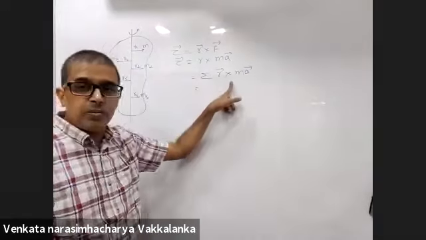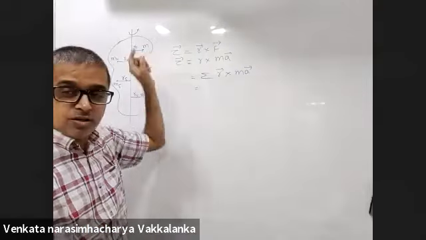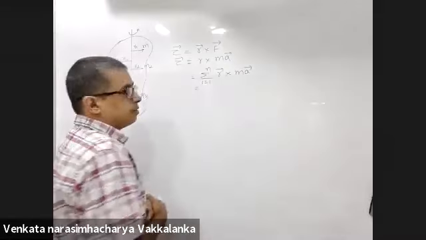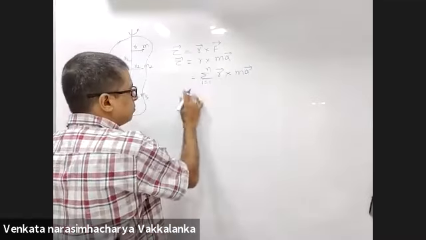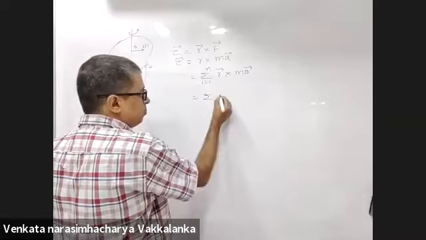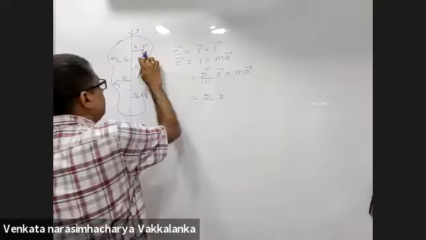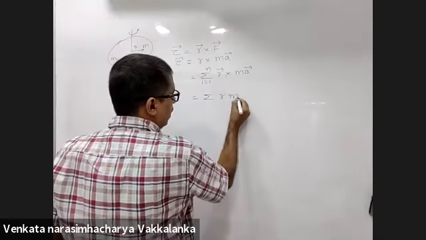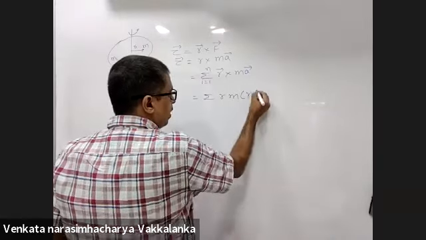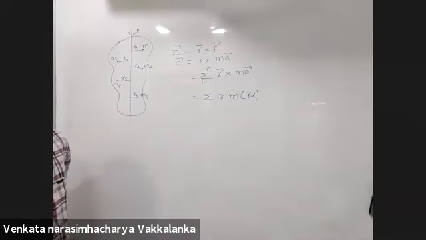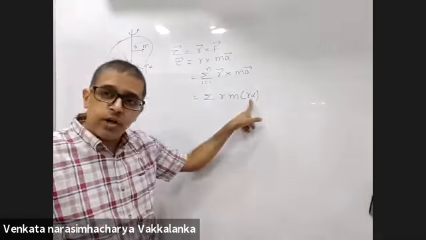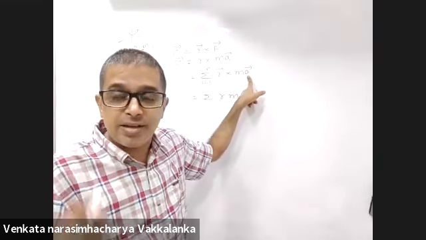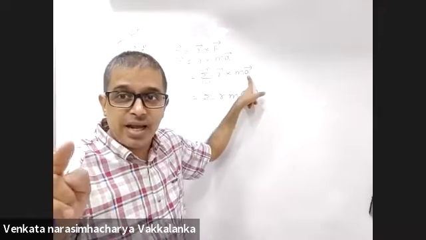Why are you putting sigma? You are taking individual particles, M1, M2, I goes from 1 to n. Then it becomes R here. At every instance, M A will be R alpha. If A is R alpha, you are taking tangential acceleration. You are not taking centripetal acceleration. You are taking tangential acceleration.